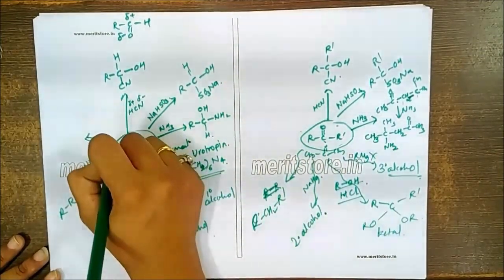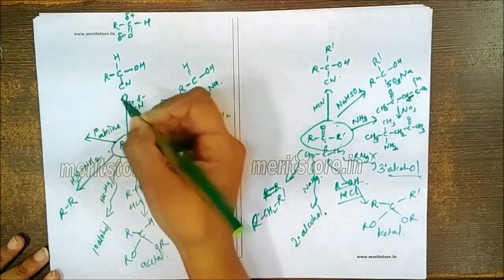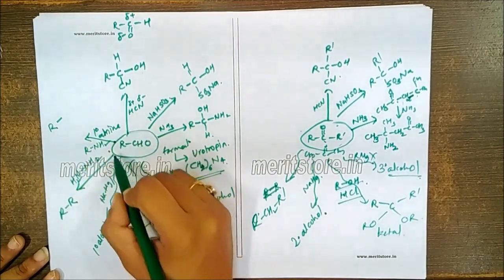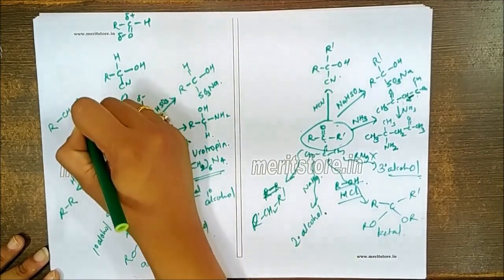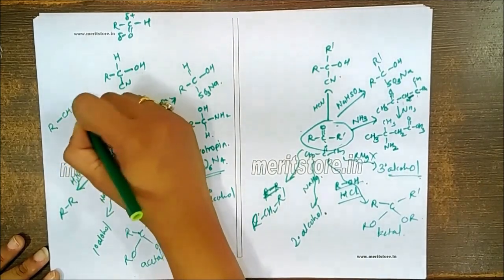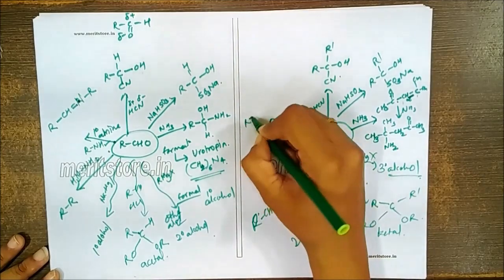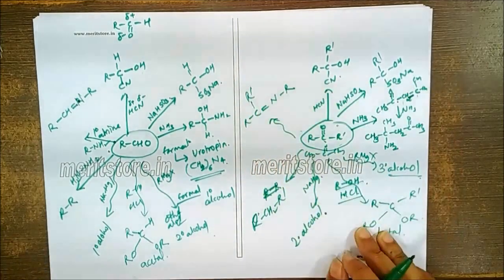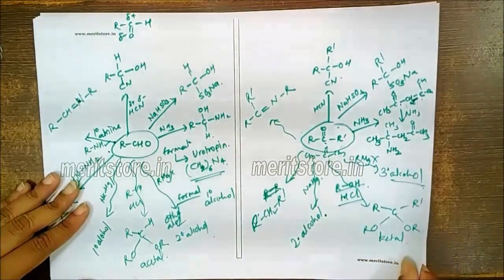Here also, one more reaction. If you allow this to react with primary amine, R, NH2, there will be a simple condensation reaction. So R, CH, double bond, N, R. Here also a simple condensation reaction, R, C, R dash, double bond, N, R. So all these are condensation reactions which are possible with respect to amines.